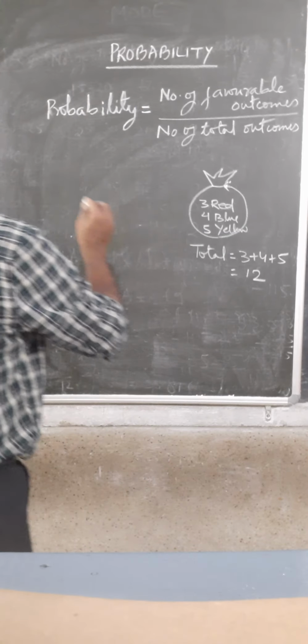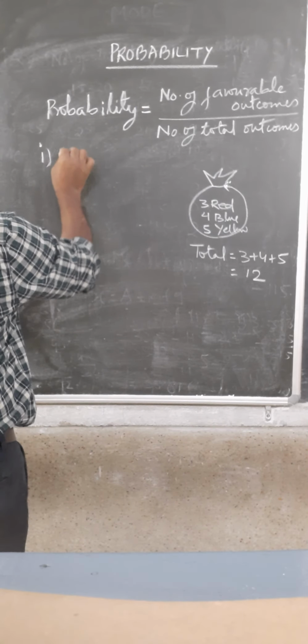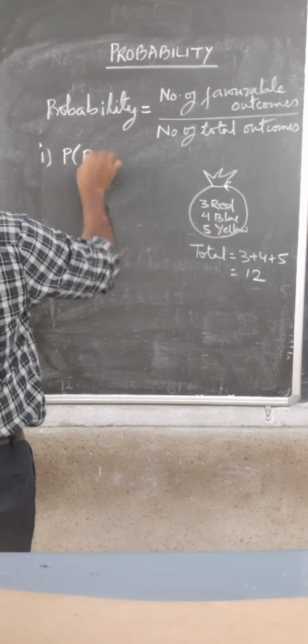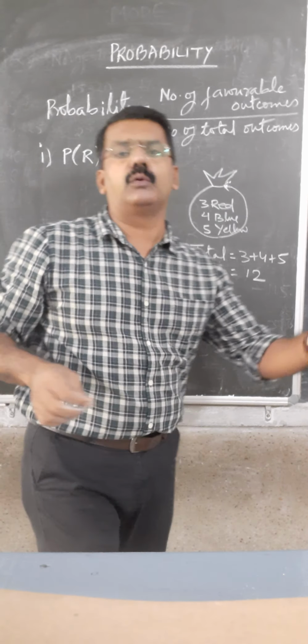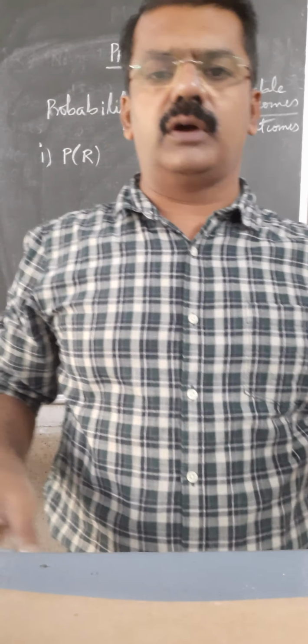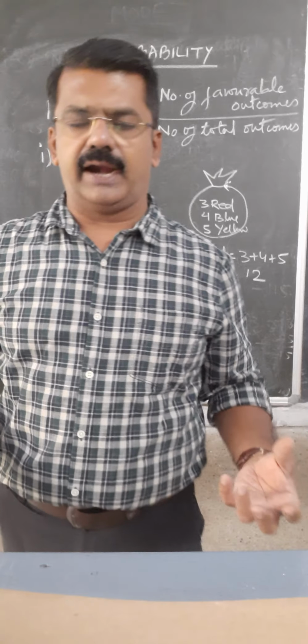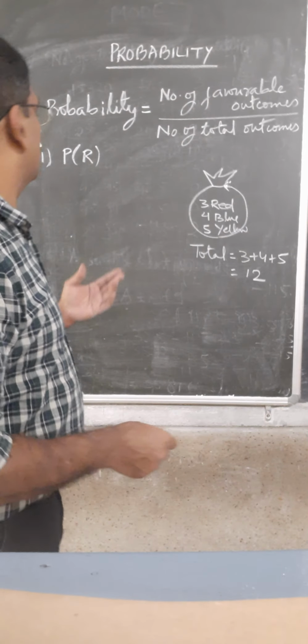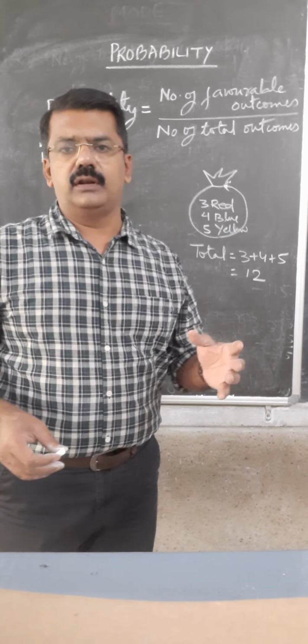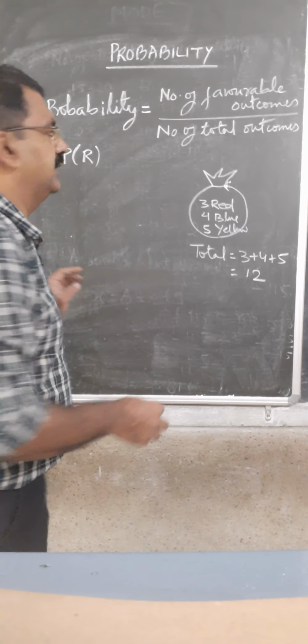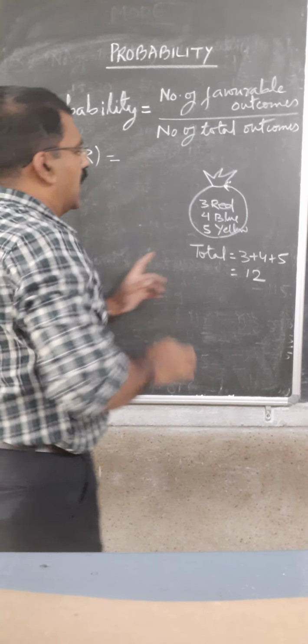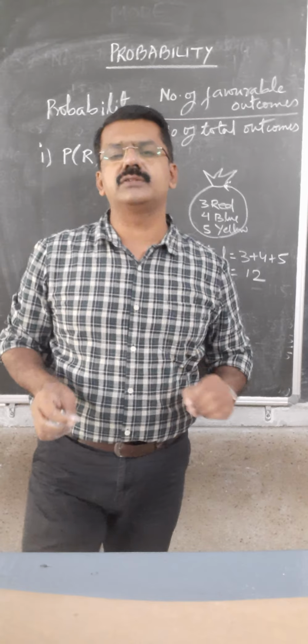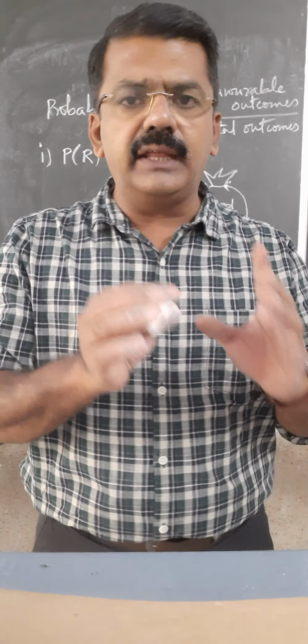Clear? Now suppose one ball is drawn at random without looking at the color of the ball. Then the probability of that ball to be of red color will be equal to, now you see how many red balls are there? 3 red balls. So the favorable outcomes will be 3.